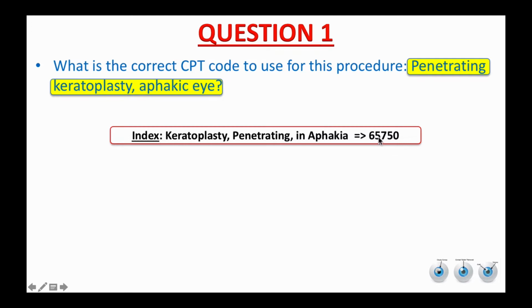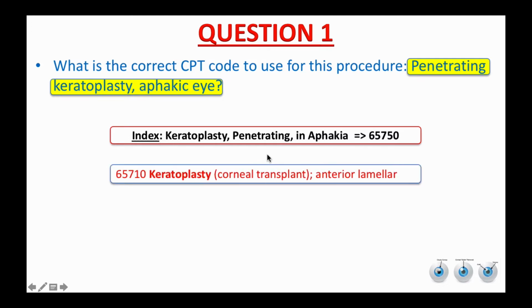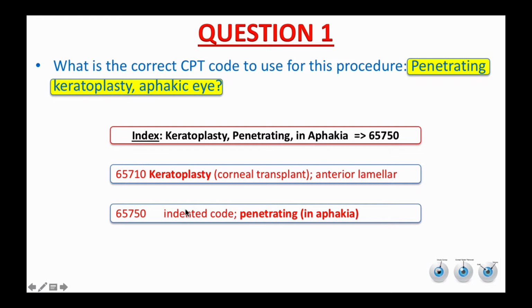Because 65750 is an identical, I will show you its parent code. 65710, keratoplasty, corneal transplant, anterior lamellar. 65750 is an identical, so it includes all the information from the code above, 65710, except 65750 is for penetrating keratoplasty in aphakia, and this is the right code to use for this procedure. That said, the correct answer to this question is 65750.